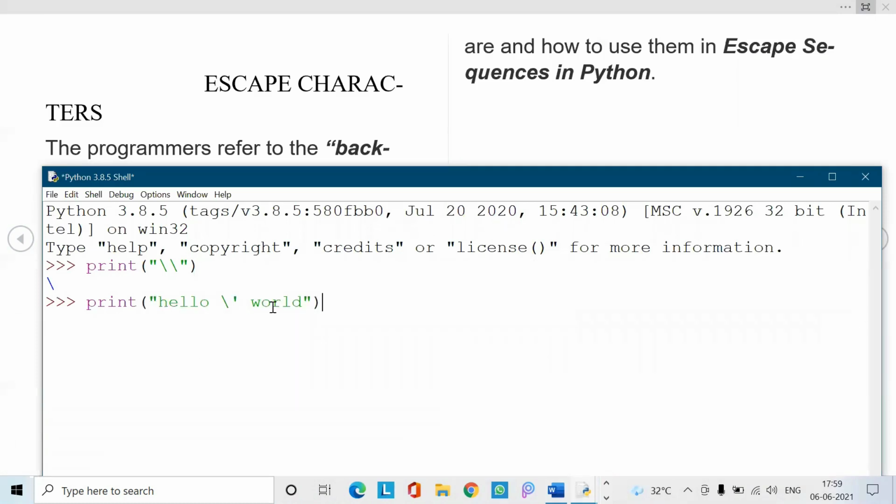Now we get the output: hello, the single quotation, world. So we can understand that the backslash is a barrier to executing the character that comes after the backslash.